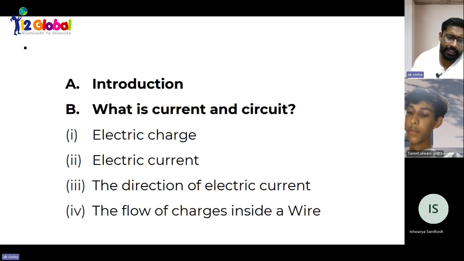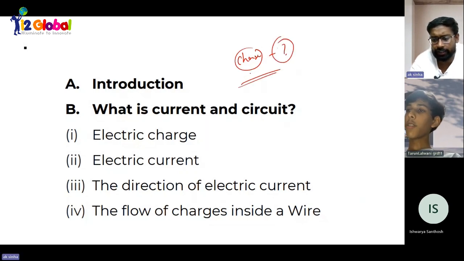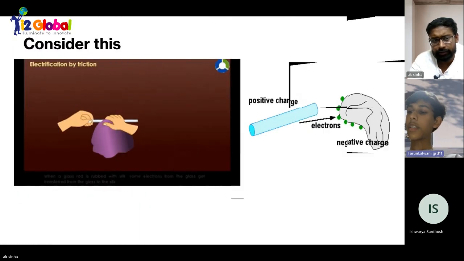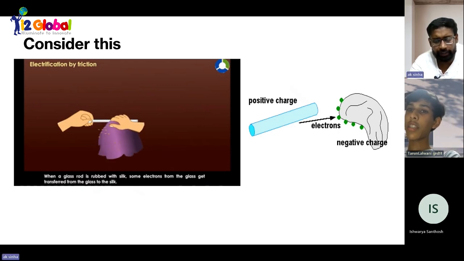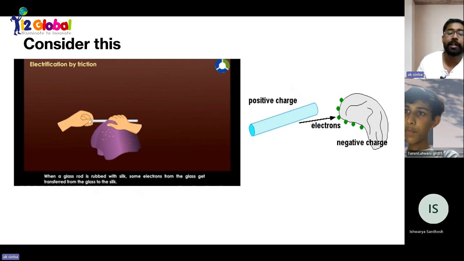Very good. And if you are saying flow of charge, then what is charge? How do you define charge? Charge is a physical entity which defines excess or deficiency. Okay, good. Excess or deficiency.